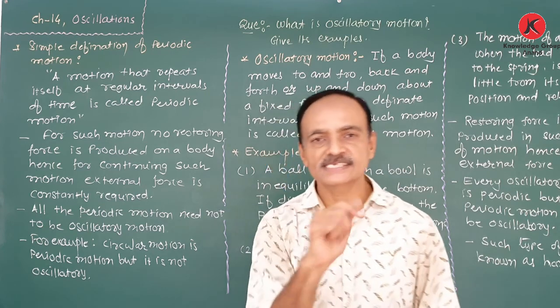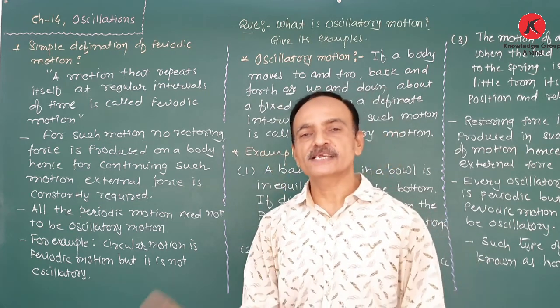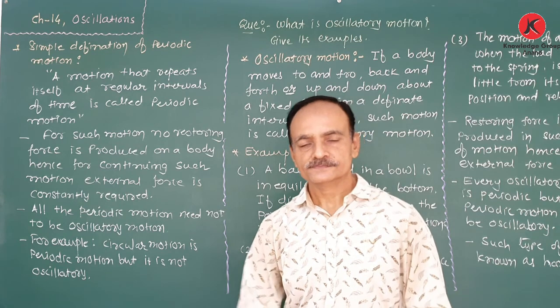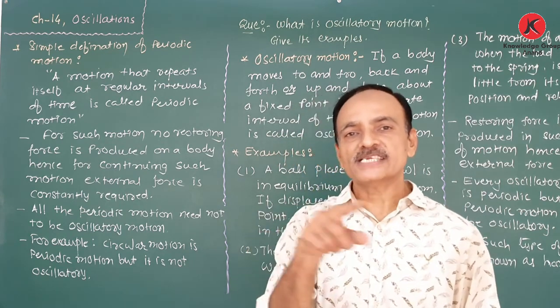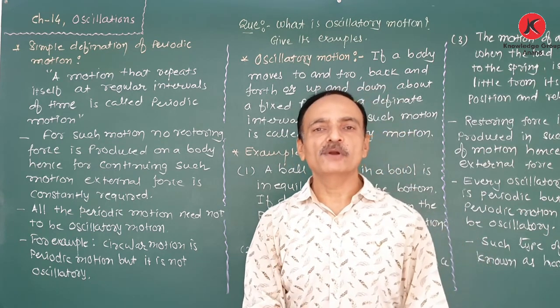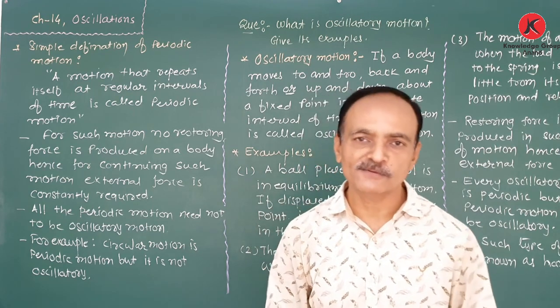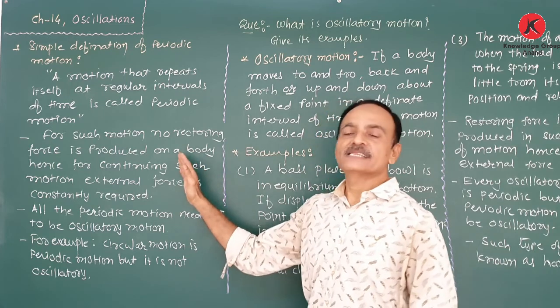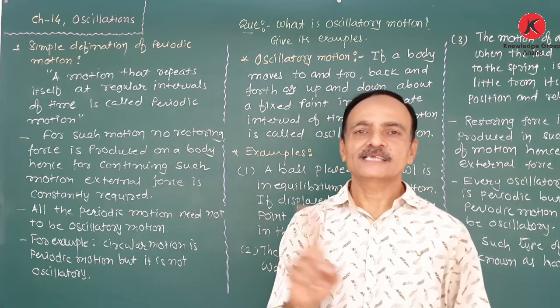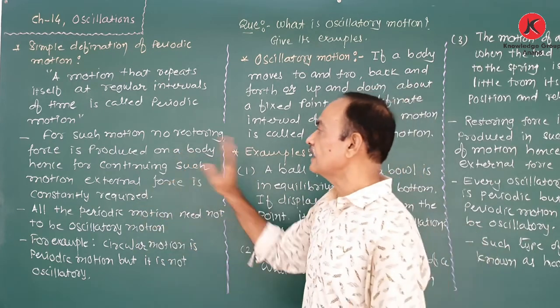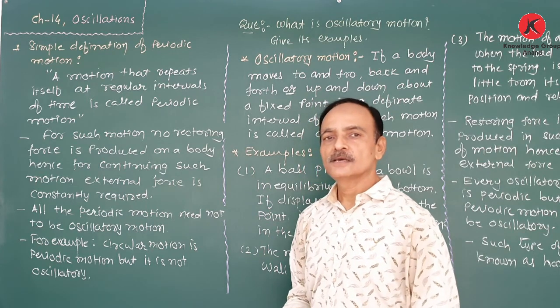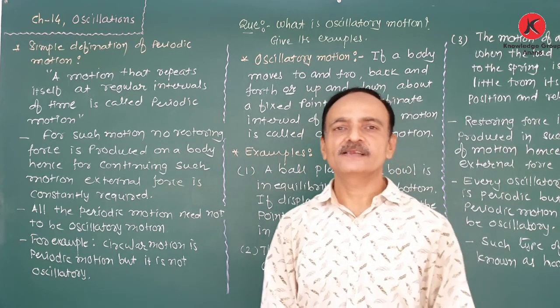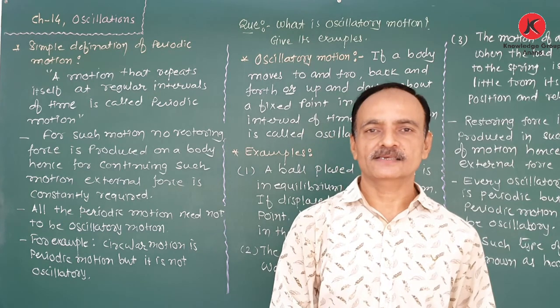So a question arises in our mind, which we have also written in the example. The rotation of the moon, or the revolution of the moon around the earth, we apply an external force. So here we have written, in this type of periodic motion, there is no restoring force produced. To continue this motion, an external force is required.